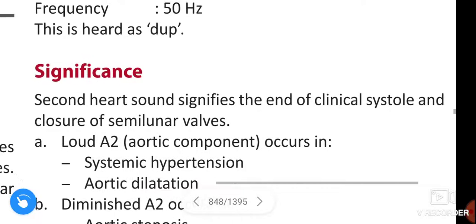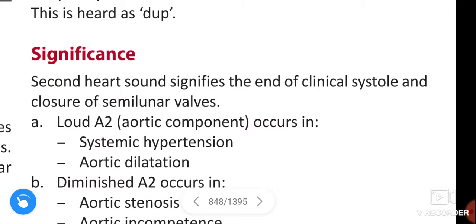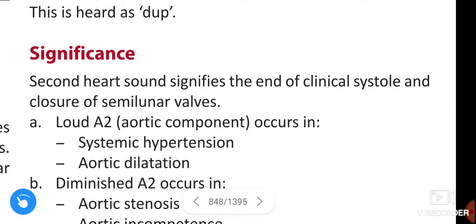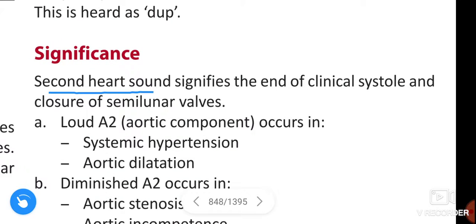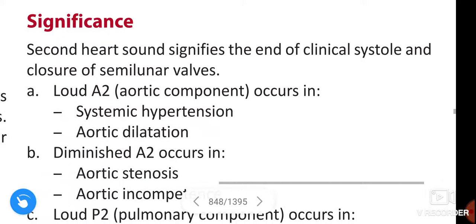Next, coming to the significance. Second heart sound signifies the end of ventricular systole and closure of semilunar valves.